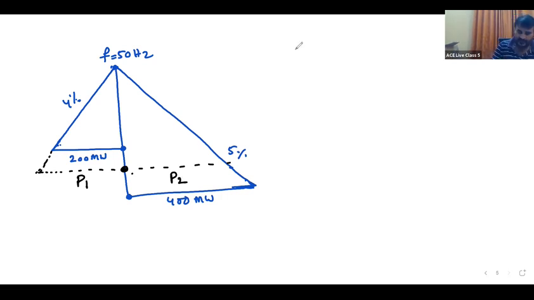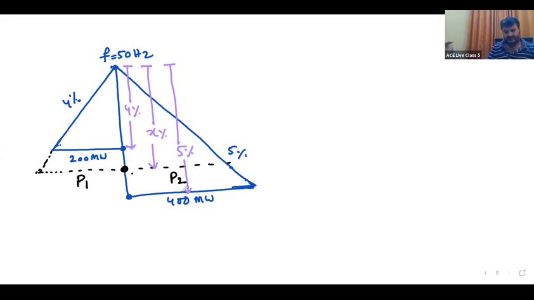Let us take this as 4% decrease, and this is 4% reduced. Let us take this as some X percentage reduced, and this is reduced by 5%. Now let us apply triangle symmetry.